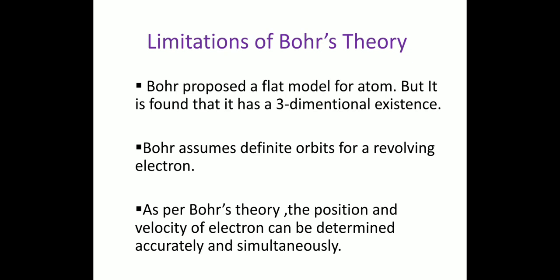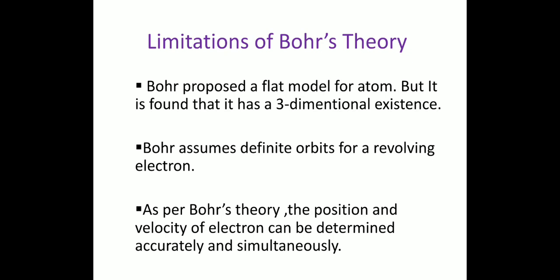Next atomic theory is Bohr's atomic theory. Niels Bohr postulated a theory based on Planck's quantum theory. He explained that the electron in an atom revolves around the nucleus in certain fixed circular paths.